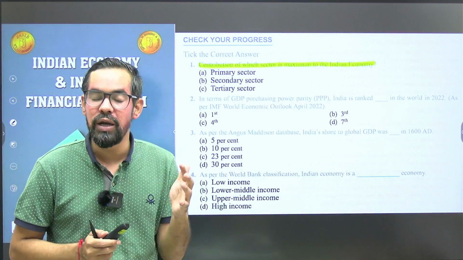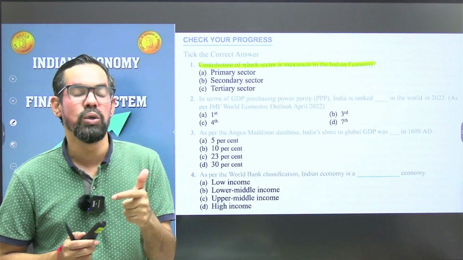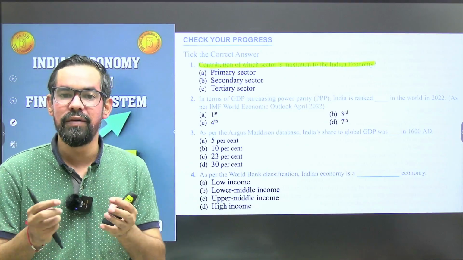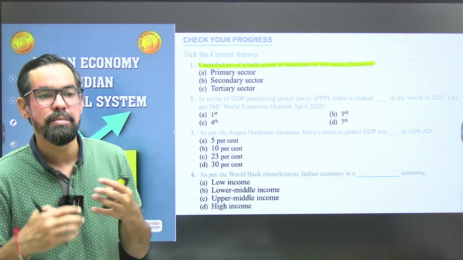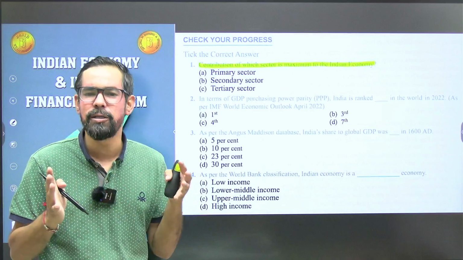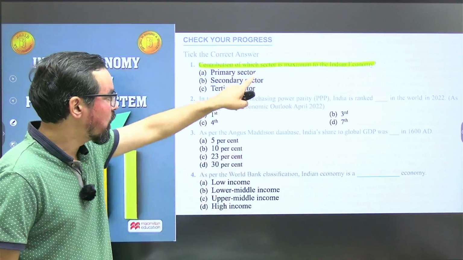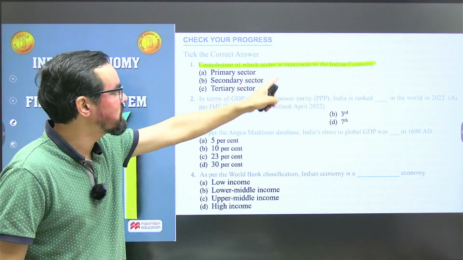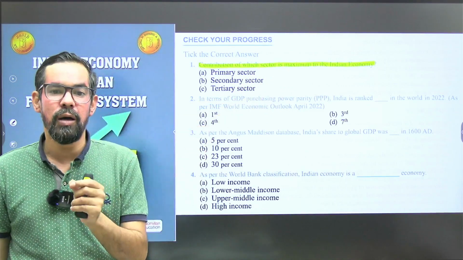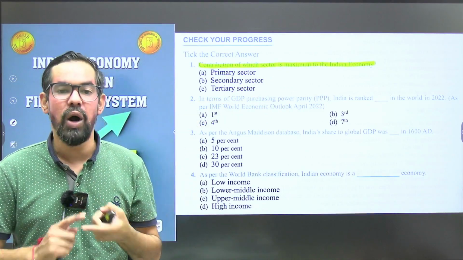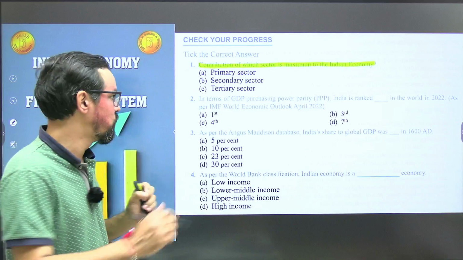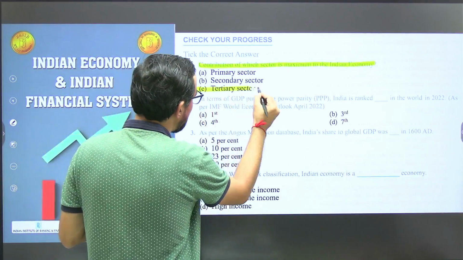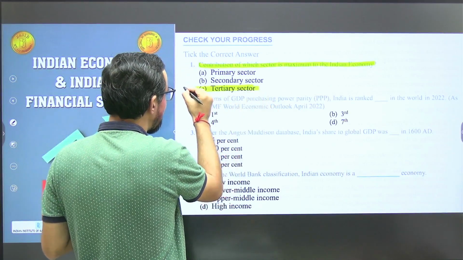The third one is tertiary, also called the service sector, which deals with service activities like banking, insurance, and all. The question is about maximum contribution, so your answer will be service sector. Option C is the correct answer.